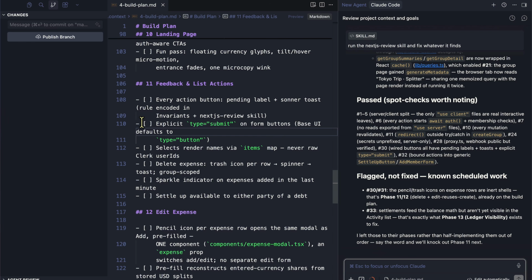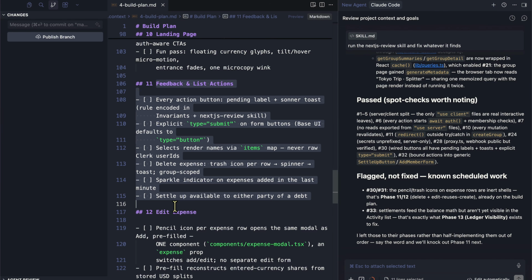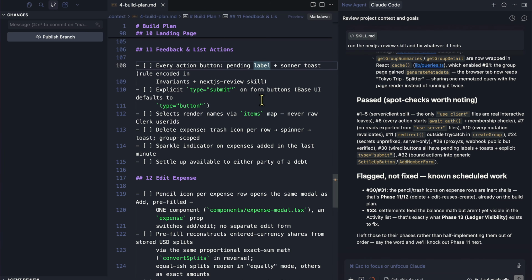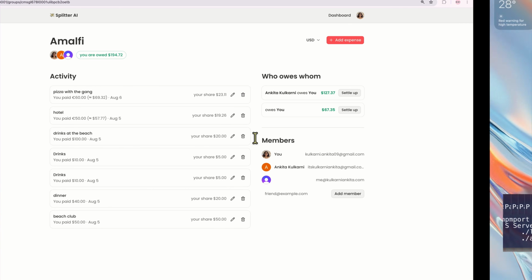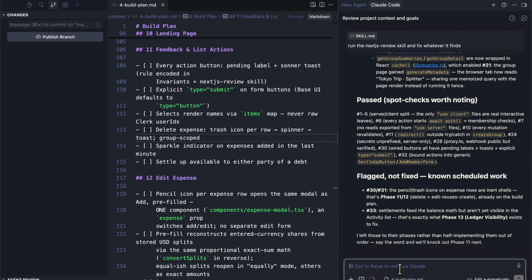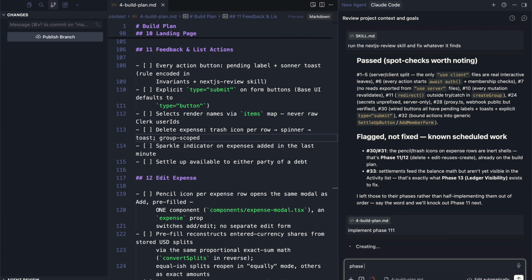Perfect. Now the next part is phase 11, which is any feedback we may have. So we have to make sure that every action button has a pending label. Then whatever we have declared in the Next.js review skill, delete expense, trash icon per row. Right now, nothing really happens when you click on delete. So that's something we need to do. So let's just say phase 11.